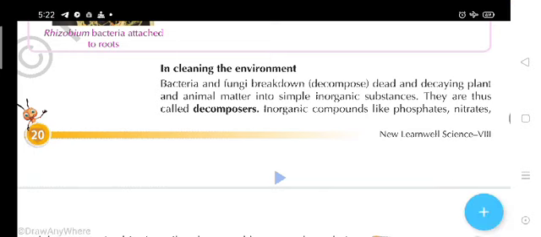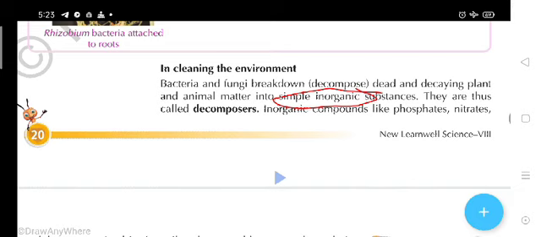Students, what do you mean by simple inorganic substances? The parts of living things are called organic substances. Human beings and other animals have complex bodies, and they have different nutrients like nitrogen, calcium, phosphorus in their body structure, like their bones contain calcium, phosphorus.